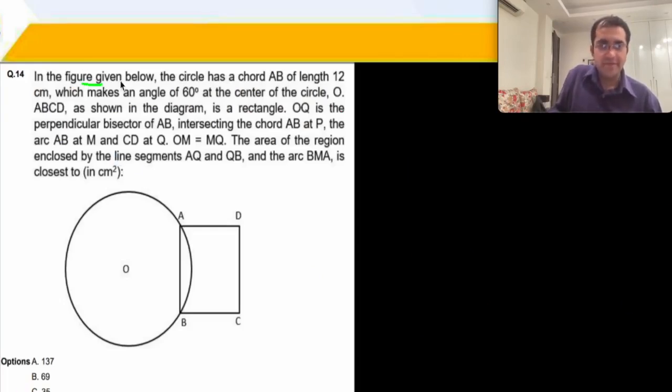In the figure given below, there is a circle which has a chord of length 12, that is AB. So this AB is of length 12.